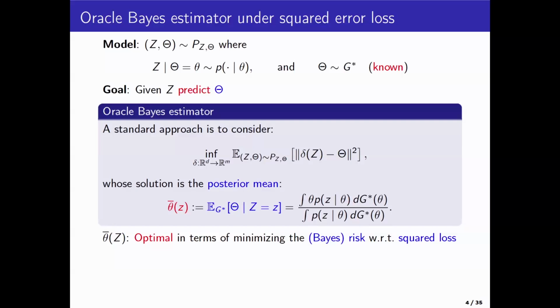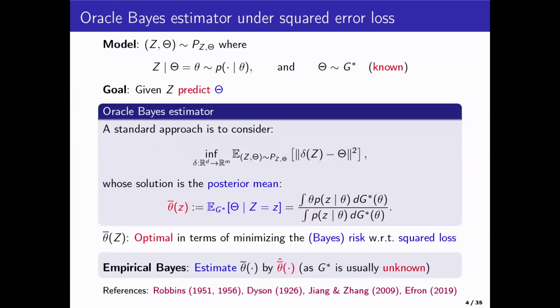Okay. Of course, the first complication is G star is often unknown in practice. So you have to estimate G star. And quite often that field is called empirical Bayes, where you try to estimate the posterior mean by an estimator. So I call it theta bar hat. I'm going to talk a little bit about how to estimate this, but that's the area of empirical Bayes, which is a field that originated from ideas of Robbins in the 1950s.